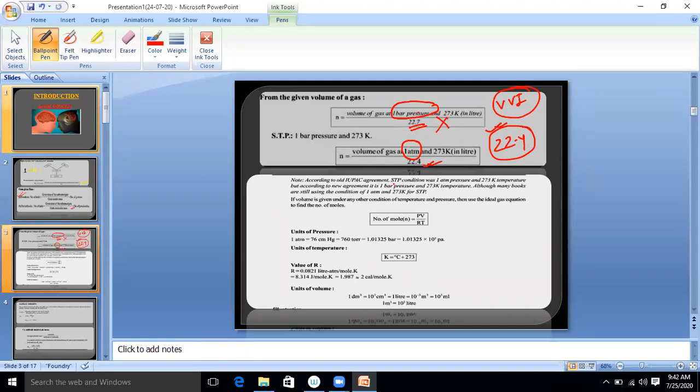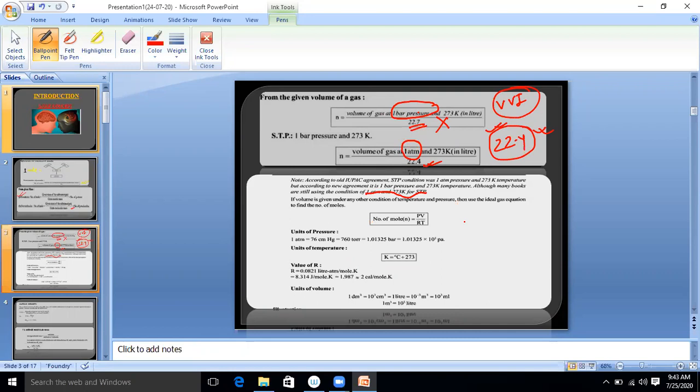So what we are telling, according to the IUPAC agreement, the STP condition was 1 atm pressure and 273 Kelvin temperature. But according to the new agreement, it is 1 bar pressure and 273 Kelvin temperature. Although many books are still using the condition of 1 atm and 273 Kelvin. So generally in books it is given only 22.4 liter. But you have to think, sometimes it may be given 22.7 liter. So don't get confused. We take 22.7 liter when the pressure is 1 bar, and we take 22.4 liter when the pressure is 1 atm.